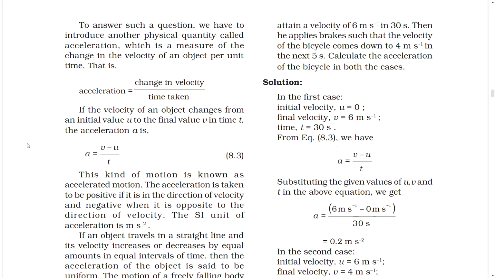Solution. In the first case, initial velocity u equal to 0, final velocity v equal to 6 meters per second, time t equal to 30 seconds. From the equation, we have a equal to v minus u by t. Substituting the given values of u, v and t in the above equation, we get a equal to 6 meters per second minus 0 meters per second by 30 seconds, equal to 0.2 meters per second square.